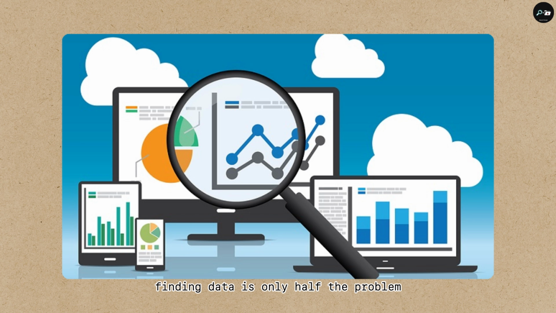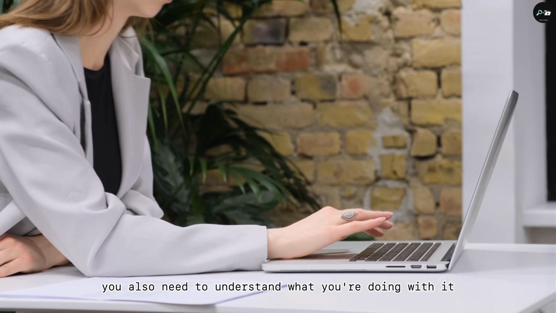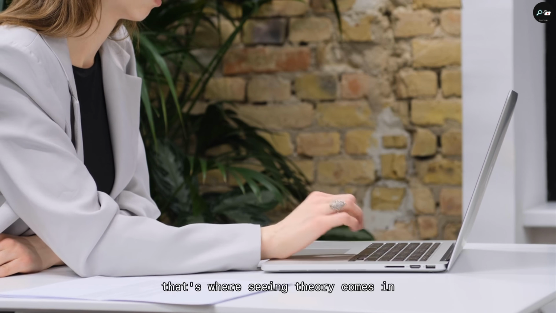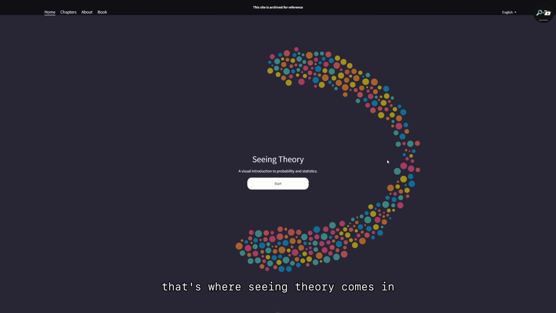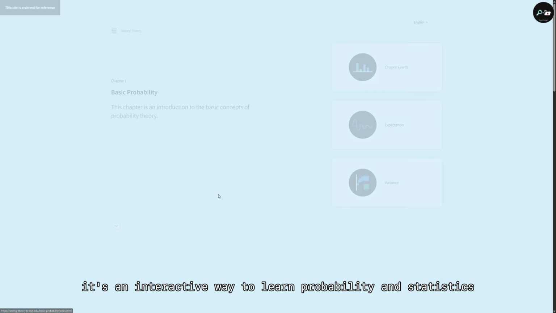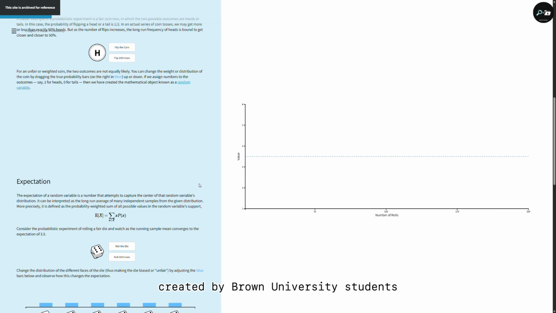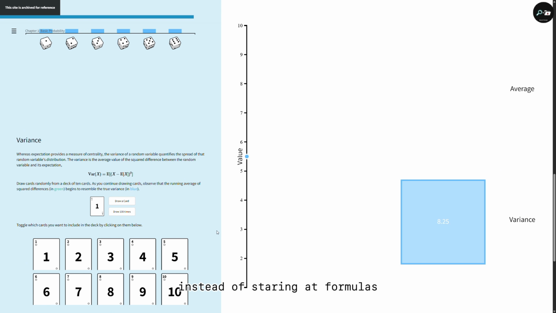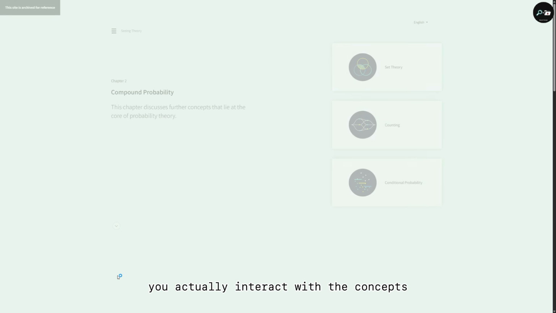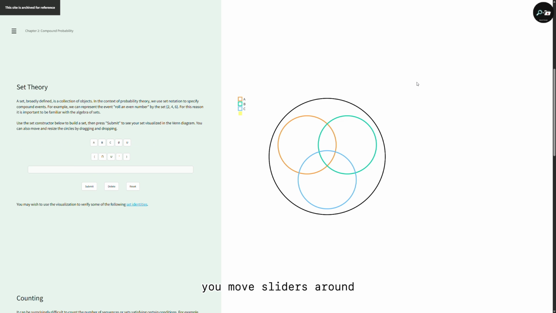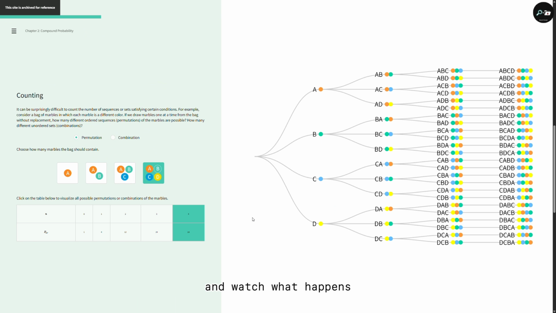Finding data is only half the problem. You also need to understand what you're doing with it. That's where Seeing Theory comes in. It's an interactive way to learn probability and statistics, created by Brown University students. Instead of staring at formulas, you actually interact with the concepts. You move sliders around, change values, and watch what happens.